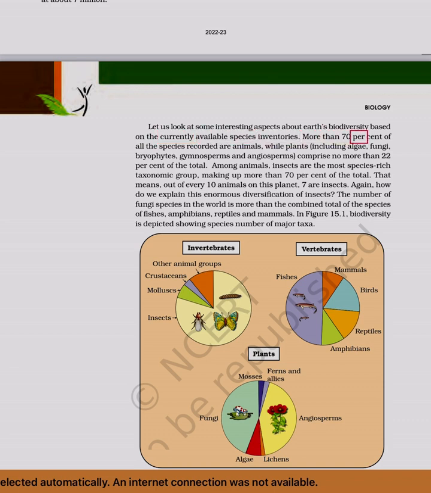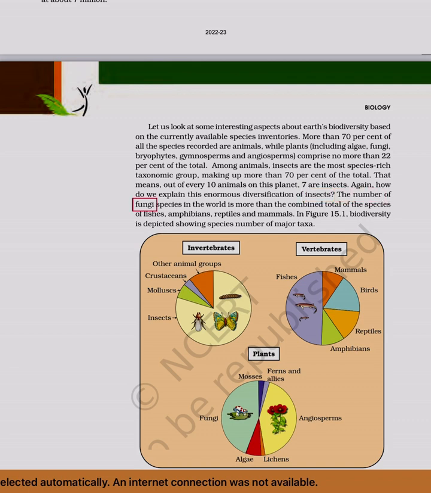More than 70% of all the species recorded are animals, while plants including algae, fungi, bryophytes, gymnosperms and angiosperms comprise no more than 22% of the total. Among animals, insects are the most species-rich taxonomic group, making up more than 70% of the total. That means, out of every 10 animals on this planet, 7 are insects. Again, how do we explain this enormous diversification of insects?